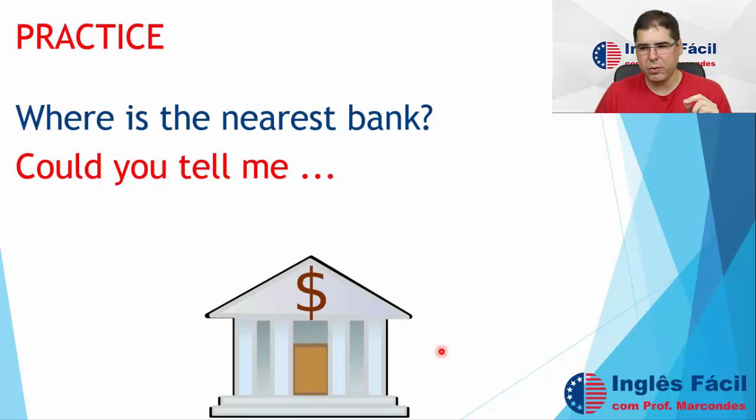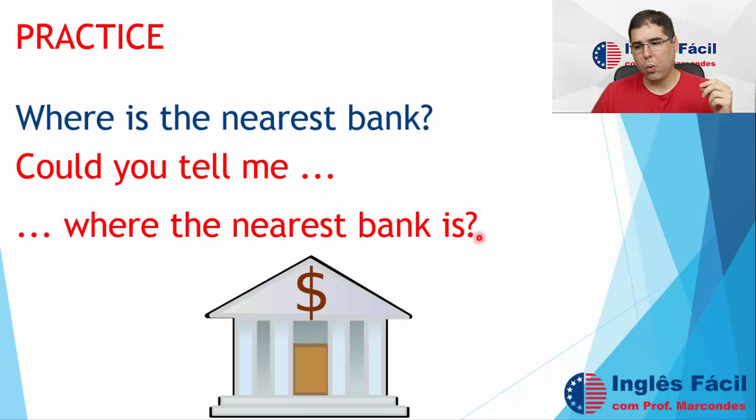Now, here we have a question in the direct form. Where is the nearest bank? So we have the verb to be before the subject, normal question structure, right? Now, indirect: could you tell me where the nearest bank is? Where the nearest bank is.